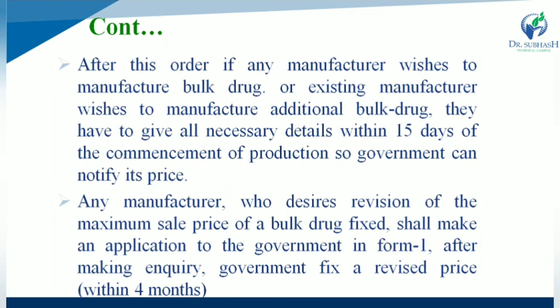If any manufacturer wishes to manufacture any bulk drug, or an existing manufacturer wishes to manufacture additional bulk drugs, they have to give all necessary details within the time period, and the government can notify its price.